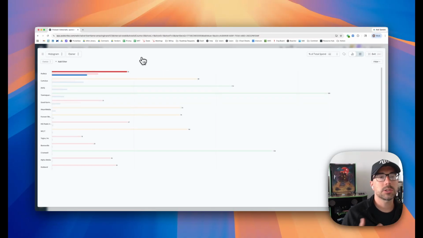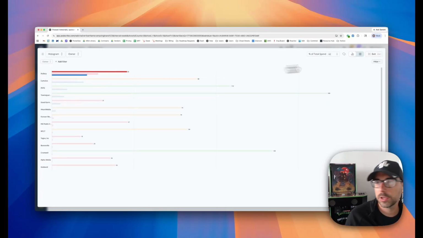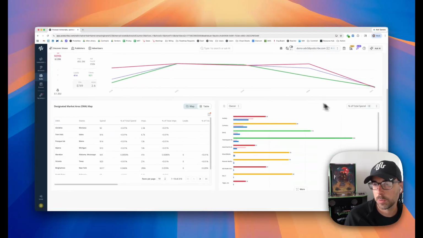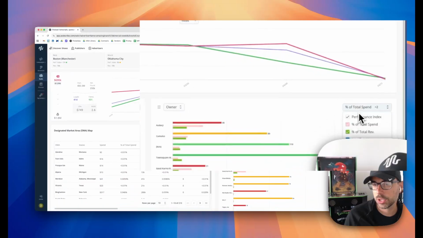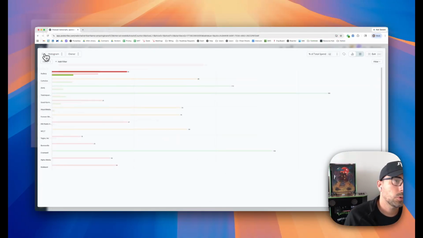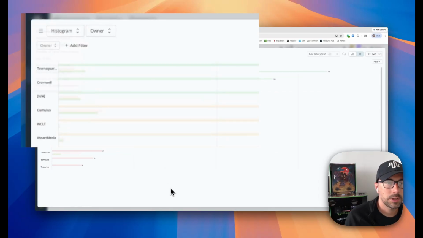So first of all, let's look at this performance by owner or publisher. So right now I have some very specific columns in here, and actually I'm going to adjust this view. Because revenue and spend is what's most important to us, I want spend and revenue to be those two columns, and then performance index, which is the division of share of revenue divided by share of spend, to also be there. And the next thing I want to do is sort performance index highest to lowest.